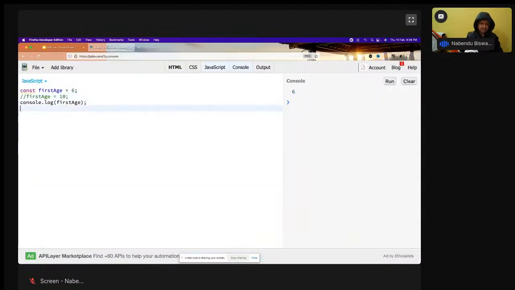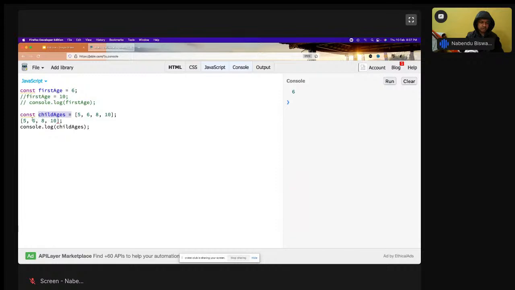Const child ages equal to 5, 6, 8 and 10, and console.log child ages.